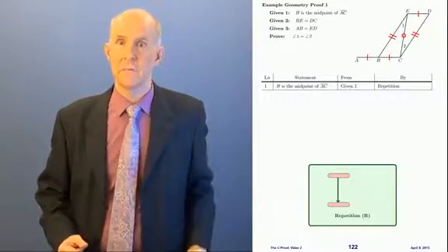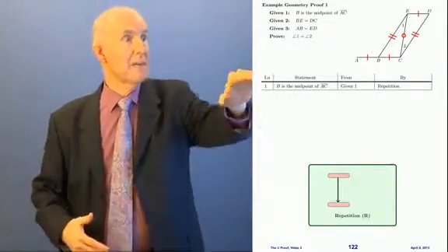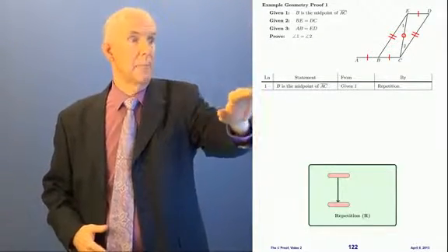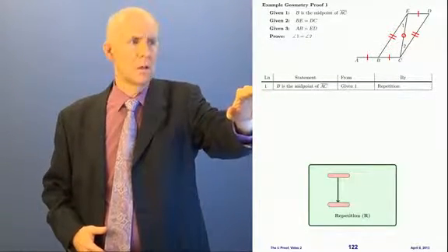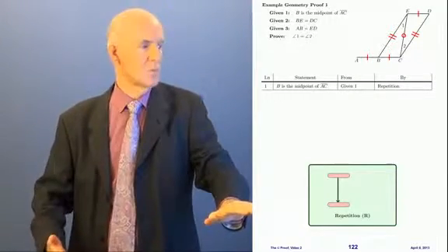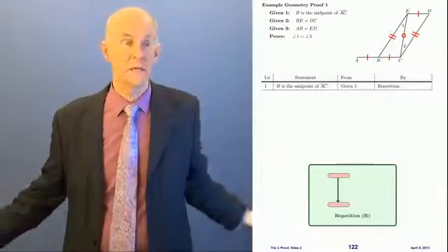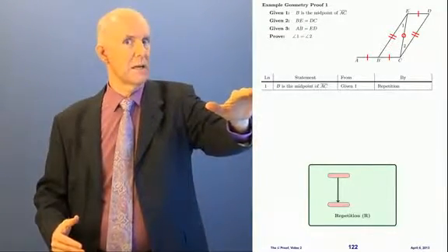Where did that come from? It came from up here, given 1. So I write given 1 in the from column. It says given 1. By what rule? By the rule of repetition, which says that if I have something, I can copy it down again. And I have the givens. They were given to me. Okay? See how that happens?